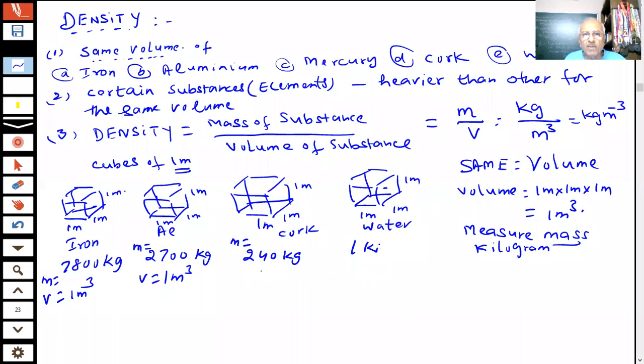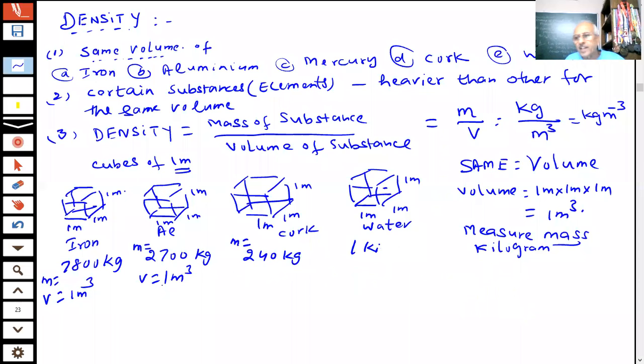So I am measuring the mass of 1 meter cube of different elements or substances here. Or if I take ice, students, a piece of ice which also has a volume of 1 meter cube, then we will find the mass of this ice is coming to be 920 kg.